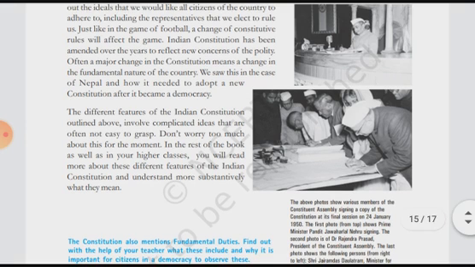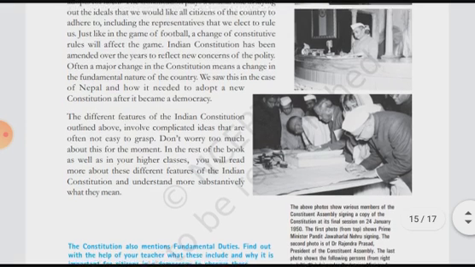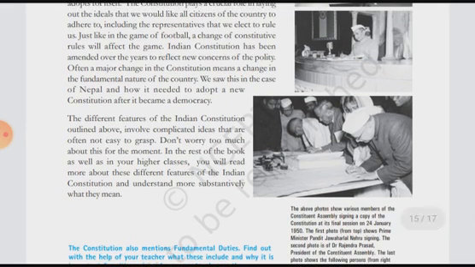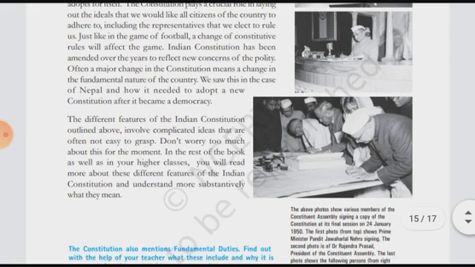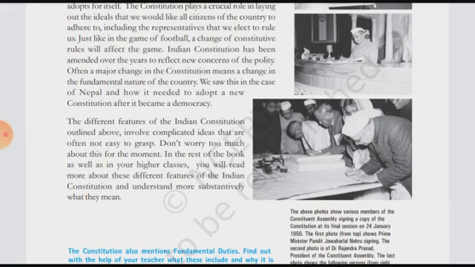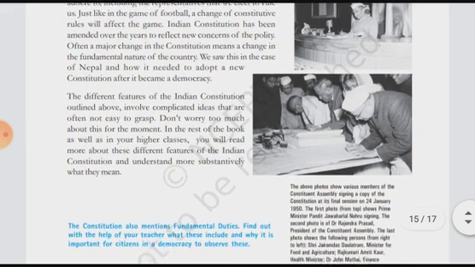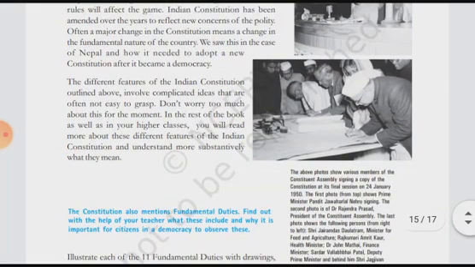With the flow of time and the flow of technology, we also have to update ourselves in the same way. If we want to flow with the time, we need to update ourselves, and for this reason the constitution is also updated. Then we saw this in the case of Nepal, and how it needed to adopt a new constitution after it became a democracy. We have read the example of Nepal, how they demanded a new constitution and implemented democracy over there.